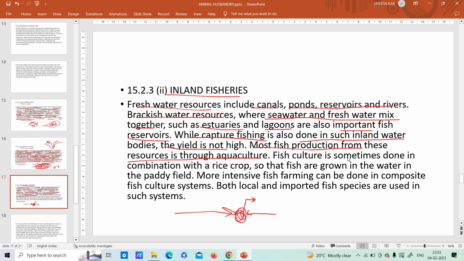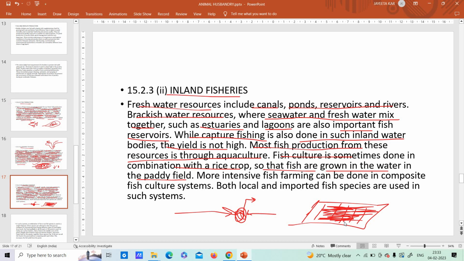Okay, fish culture is sometimes done in combination with a rice crop, so that the fishes are grown in the water in the paddy field. So suppose this is a field. Okay, here you keep lines of rice. Now if you see, while going by train, you must have seen the rice, it always grows submerged, this soil is submerged with water. Wherever the rice grows, because it needs a huge quantity of water.